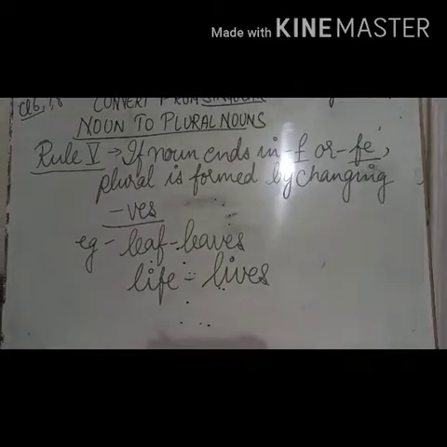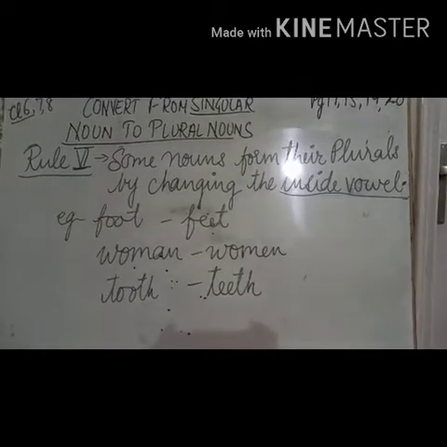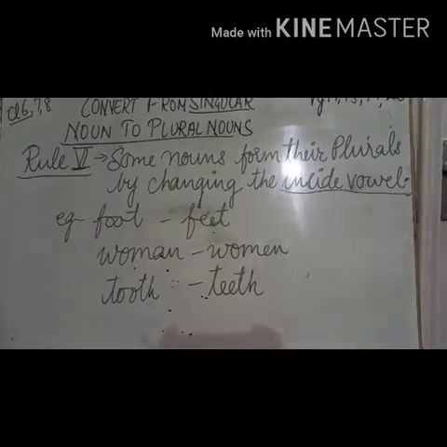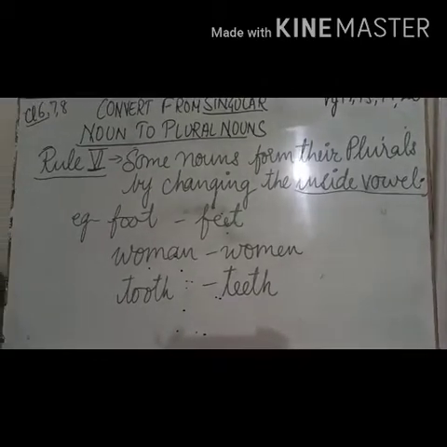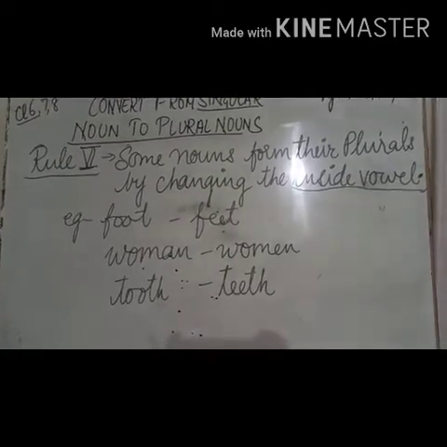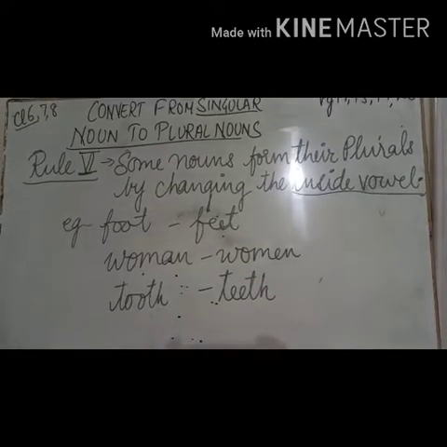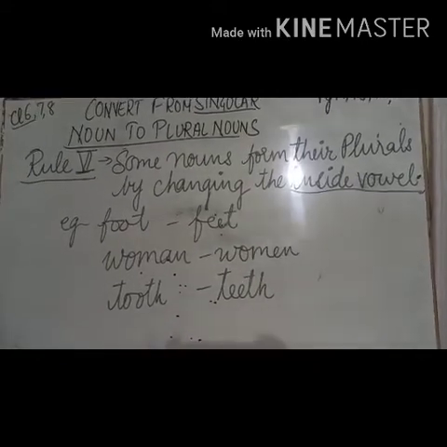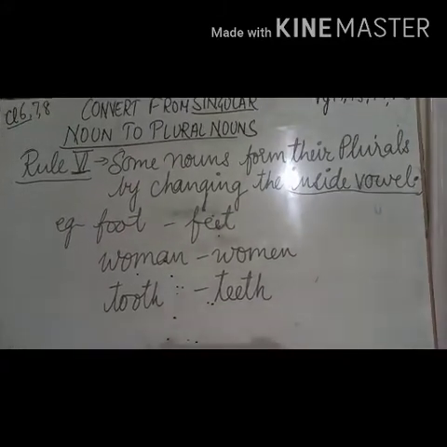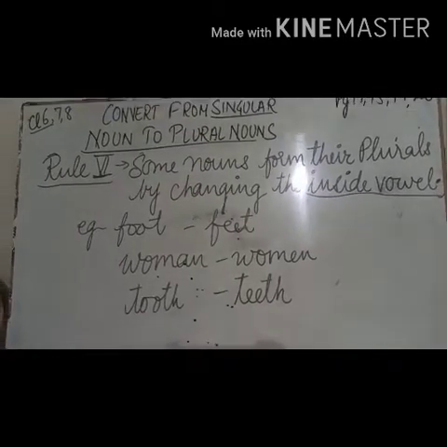Did you understand? Okay. Rule number 6 says that some nouns form their plurals by changing the inside vowels. That is, there's an internal change of the vowels within the word. For example, foot. A single foot converts into the plural feet. Double o is converted to double e. That is an internal change. Woman changes to the plural form women.